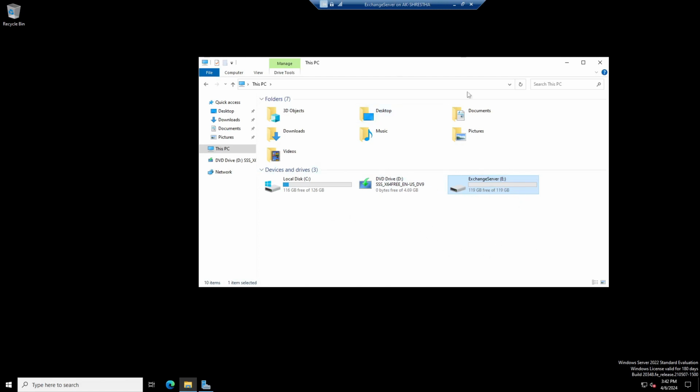If you are using Hyper-V, follow these steps, and you can add your extra drive.